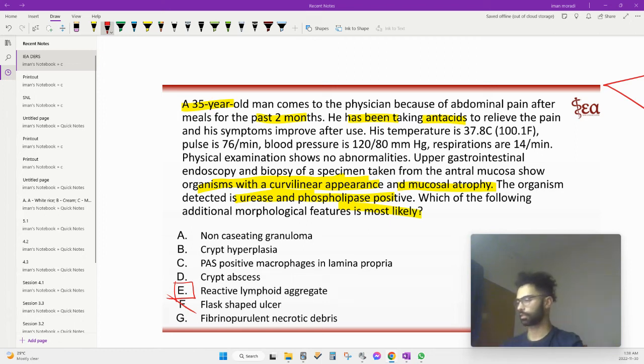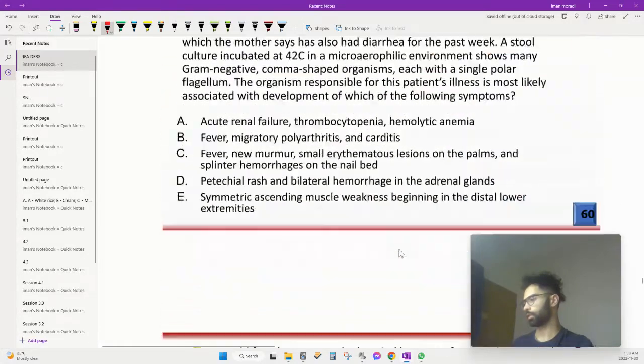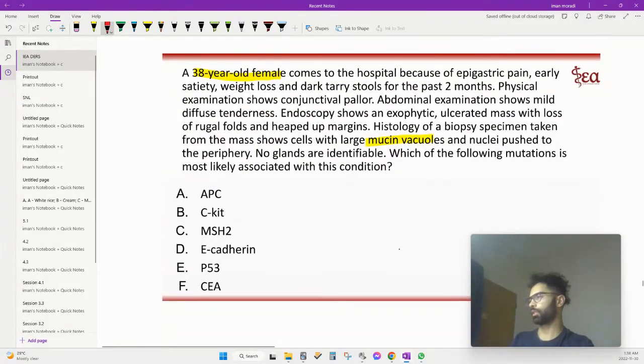All right, so yes, the answer was E. So remember that H. pylori can lead to a maltoma, and this is like a description of a maltoma. Here's my mouse. Let's go down. Micro.